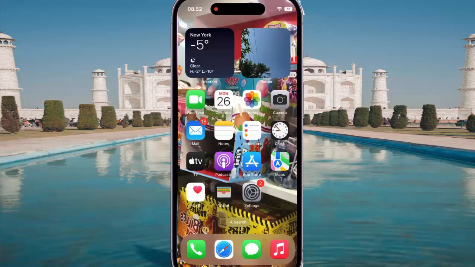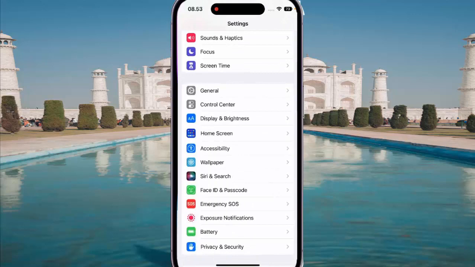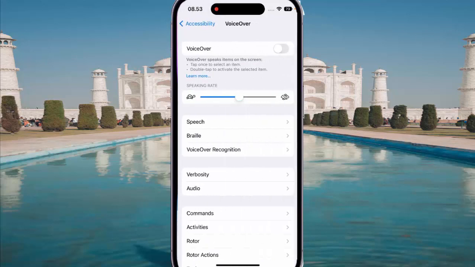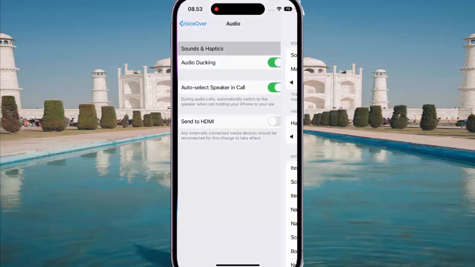To turn on or off a sound effect when exiting target area where VoiceOver is on in iPhone 14 Pro, go to Settings, scroll down the screen, and then tap Accessibility. Tap VoiceOver, and then tap Audio, tap Sound and Haptics.